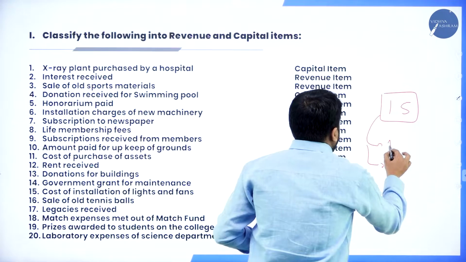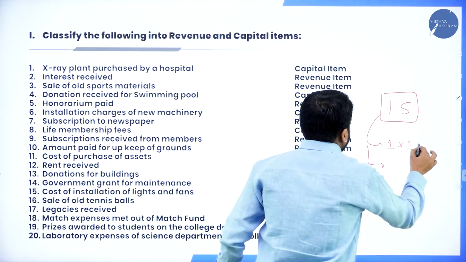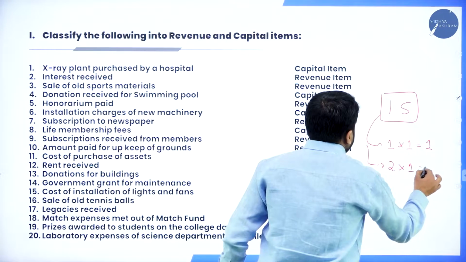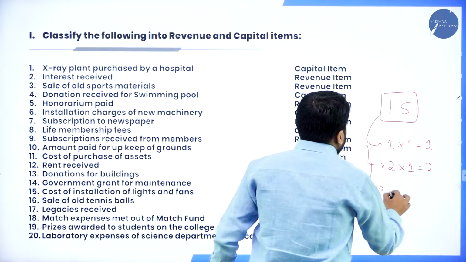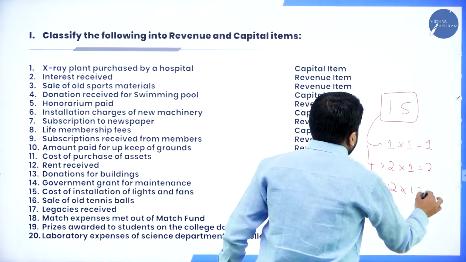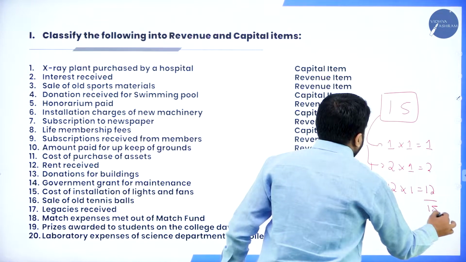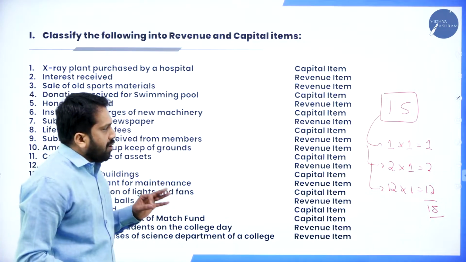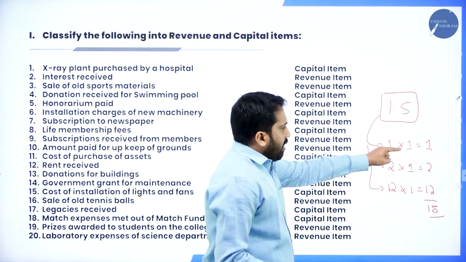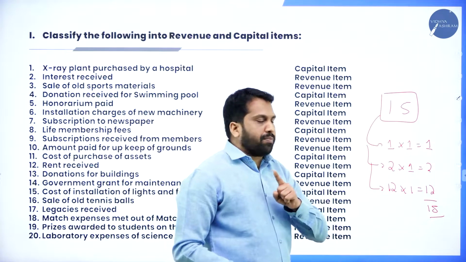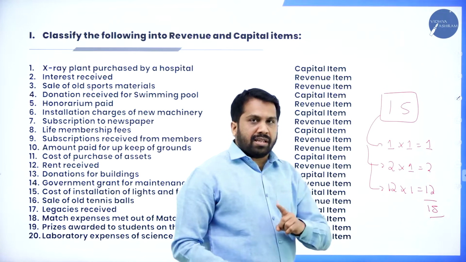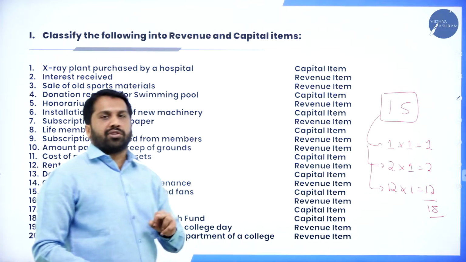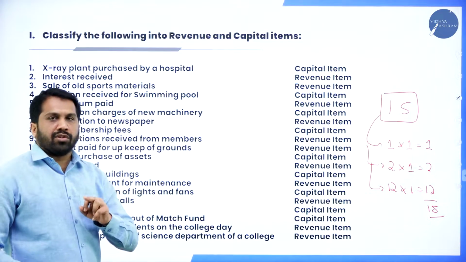You will get 1 mark, 1 question, 2 mark, 1 question, and 12 mark, 1 question. So it will be a total of 15. So, how you have to prepare for this topic: 1 mark, 1 theory you have to prepare. 2 mark, 1 theory will be there, you have to prepare. And there is no 6 mark question, there will be a 12 mark question.